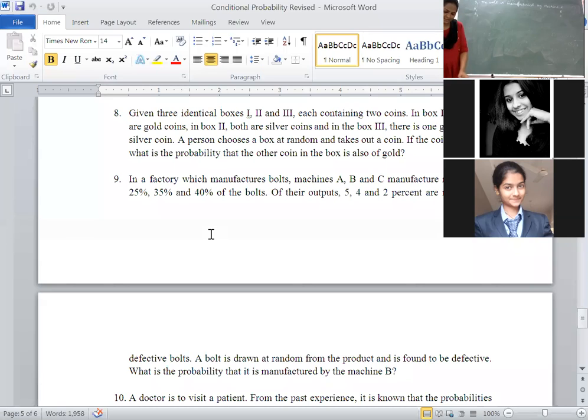The defective item, we will consider it as D. D represents the event that the bolt is defective.